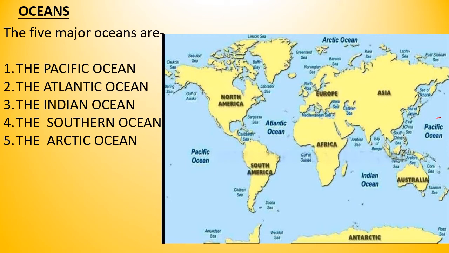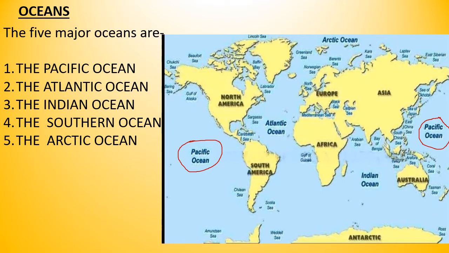Okay. Number one is Pacific Ocean. This Pacific Ocean you will find here and here also. Okay, do not think of it as two oceans. This is the one ocean. You know that our earth is spherical, and the map that you are seeing on the screen is formed on a flat surface. So on a flat surface it appears like this, but actually the Pacific Ocean is one.